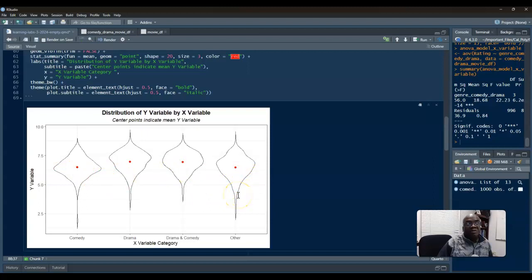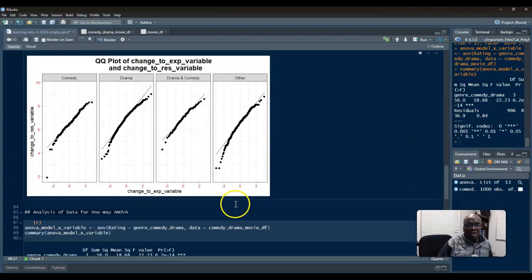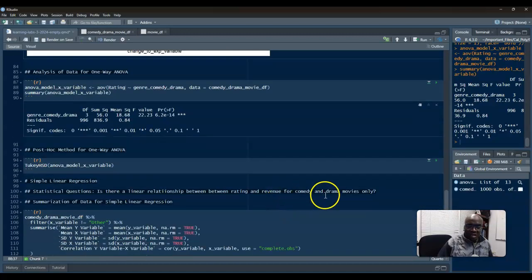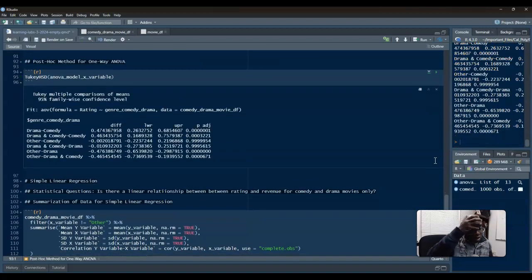So in terms of combinations, there should be 6 different possible combinations with regards to the Tukey HSD. Let's see what happens when I run this. Alright, so 6 combinations. Drama and comedy, there's a difference. Look at that p-value. Drama and comedy versus comedy, there's a difference. Other than comedy, there's no difference. Drama and comedy and drama, there's no difference. And then other and drama, and then other and drama comedy, there's a difference. These two have differences.